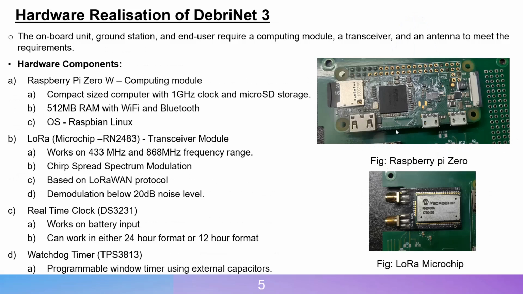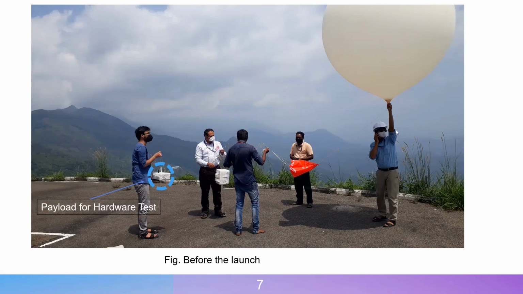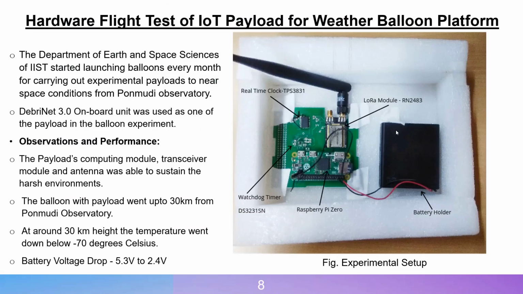In hardware, our prototype for the onboard unit in DebriNet-3 is realized using components such as Raspberry Pi Zero as a computing module, LoRa as a transceiver module, and different ICs such as a real-time clock and watchdog timer ICs. The developed hardware for the onboard unit can be seen in the picture. For this developed prototype, a hardware flight test was performed on a weather balloon platform conducted by the Department of Earth and Space Science of IIST.